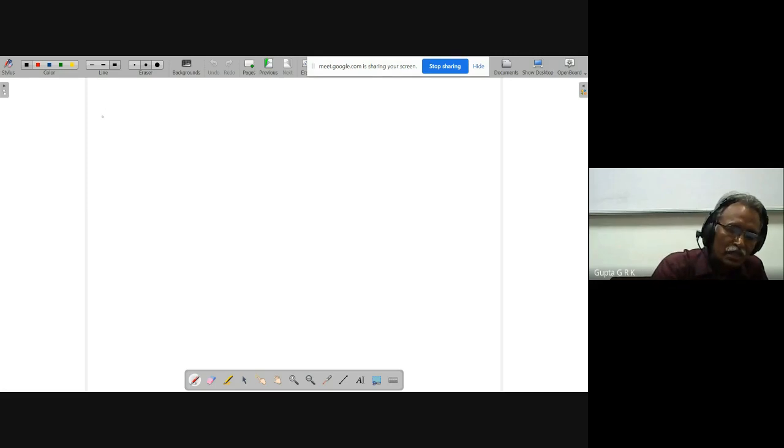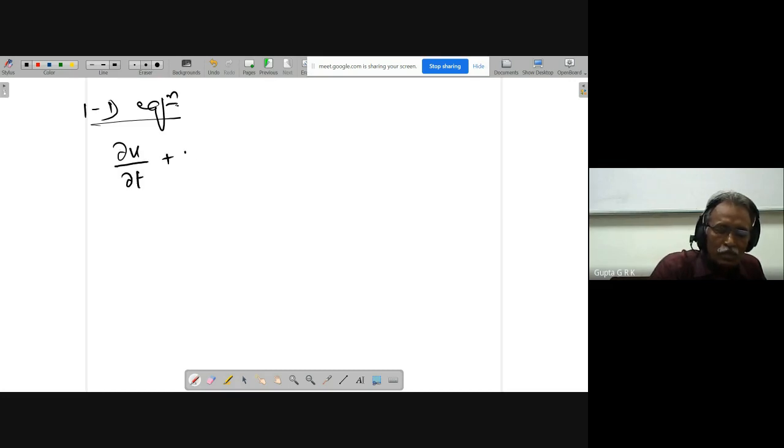So if you see the 1D general equation, we have ∂u/∂t plus u ∂u/∂x. Because it is 1D, I am not writing the y derivatives, right? Otherwise we will have v ∂u/∂y plus w ∂u/∂z like that.